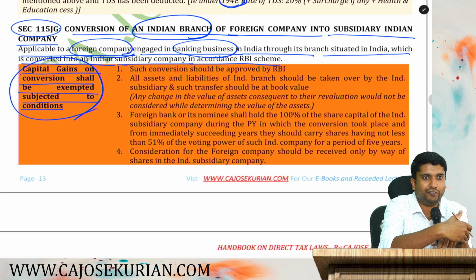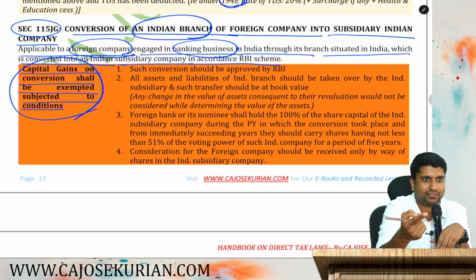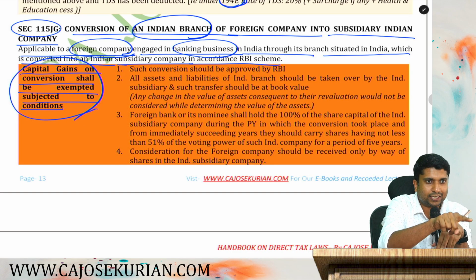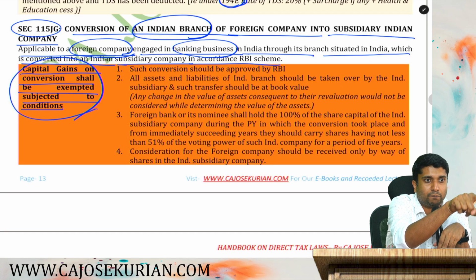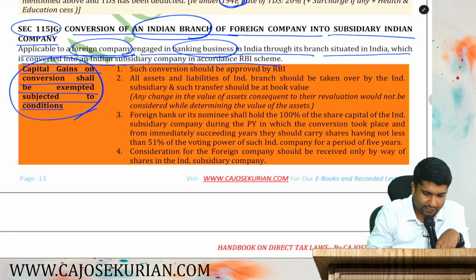Till yesterday it was a foreign company's branch. Tomorrow onwards you are planning to convert yourself into an Indian subsidiary company. So both of them are different persons according to the income tax law. So there can be a transfer of capital asset from branch to the subsidiary company. These things are not regarded as transfer, subject to the satisfaction of these conditions.